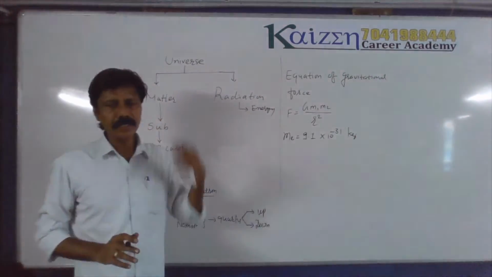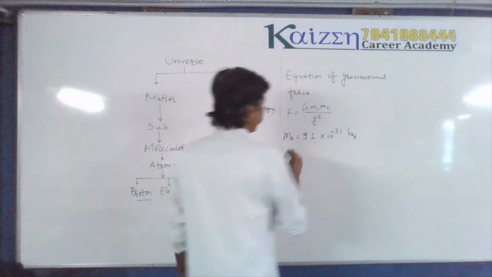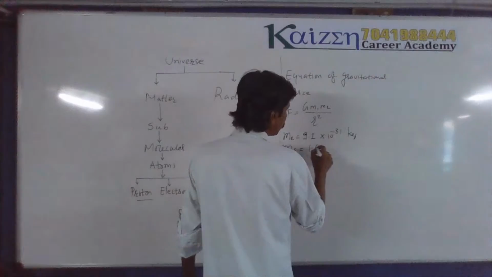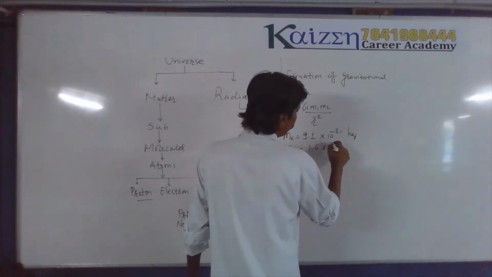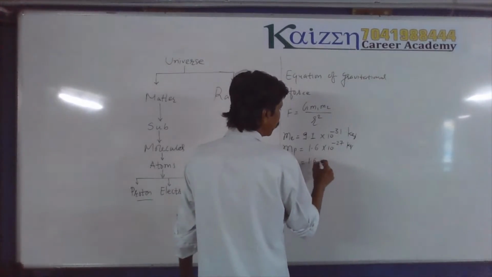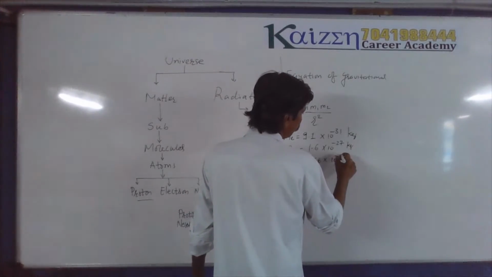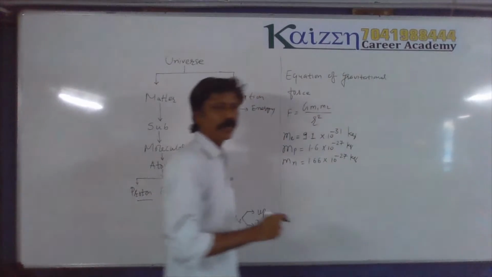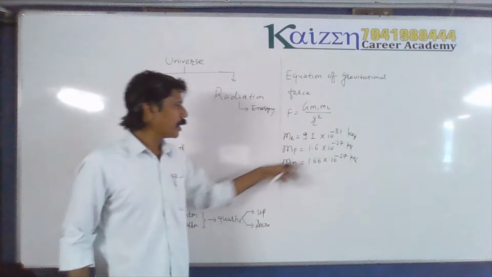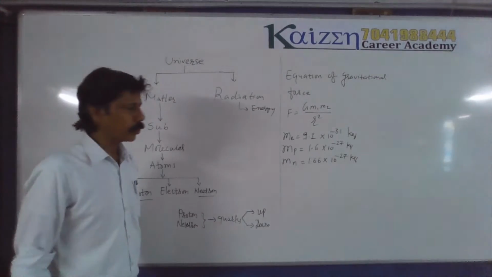But practically we have measured it, and in future you will study in physics how practically we can measure the mass of electron. In the same way, the mass of proton is approximately 1.6 times 10 to the power minus 27 kilogram. The mass of neutron is slightly more than that, 1.66 or more. The exact measurement we will study further in physics when we study the chapter on atom and nucleus. So these are the approximate masses of the proton, neutron and electron.